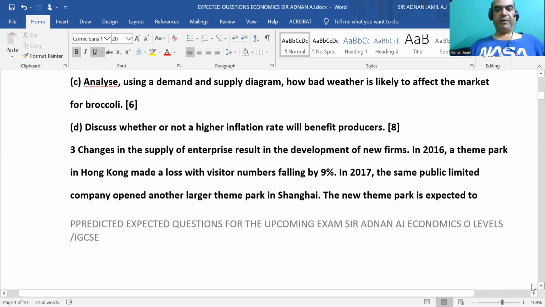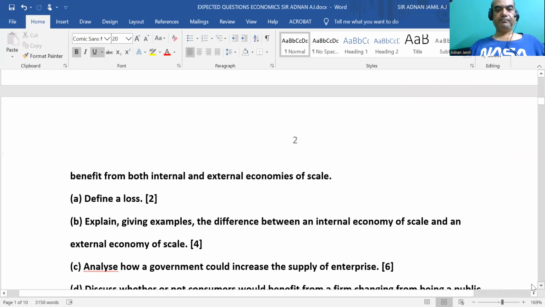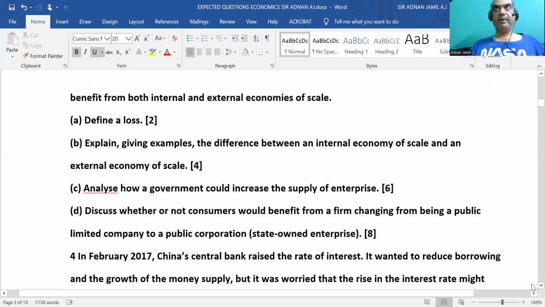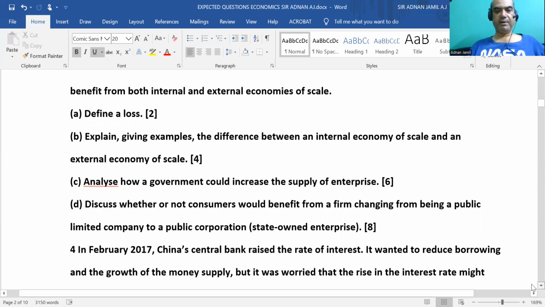And number three is basically related to define a loss. Remember, in terms of cost of production and the sales revenue, we have to answer it. Part B, explain giving examples the difference between an internal economy of scale and an external economy of scale. So this is a basic knowledge-based question where internal economy is related to a firm's decreasing costs and external economy of scale is actually the industry experiencing a decrease in the average cost.